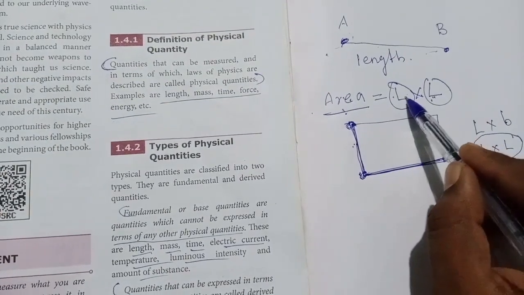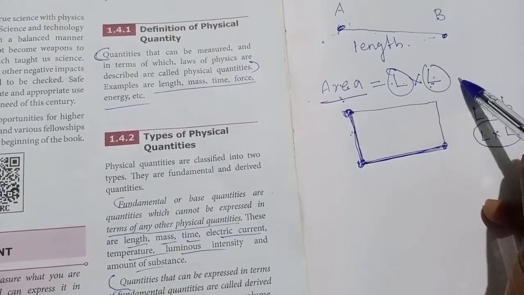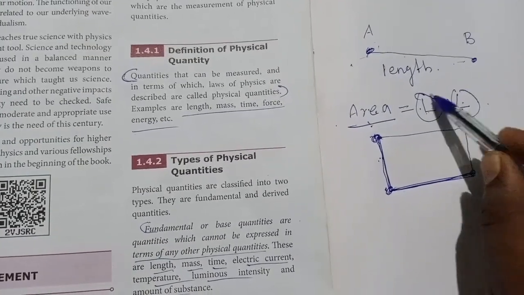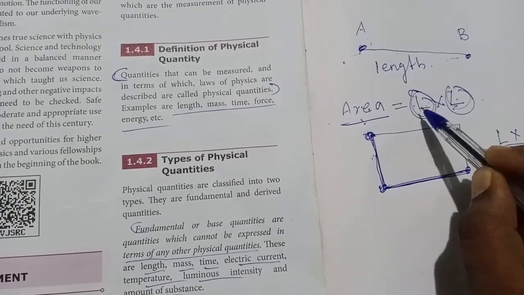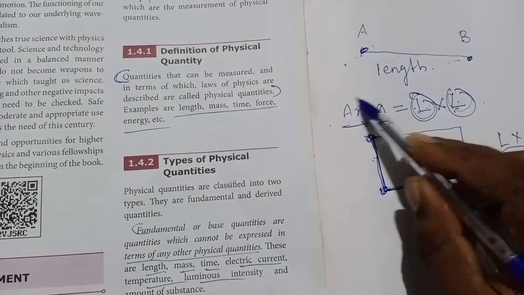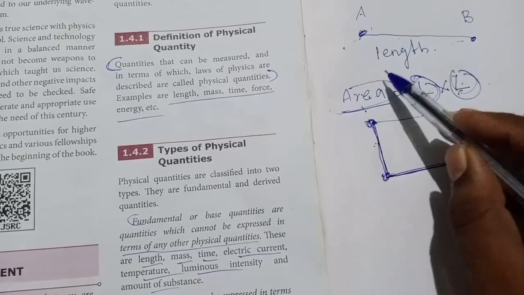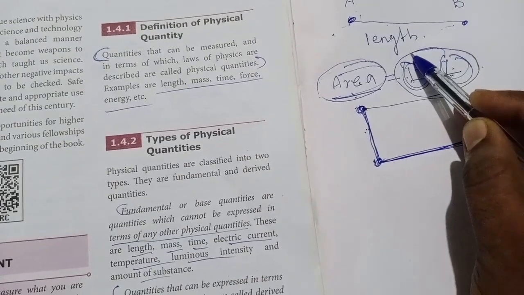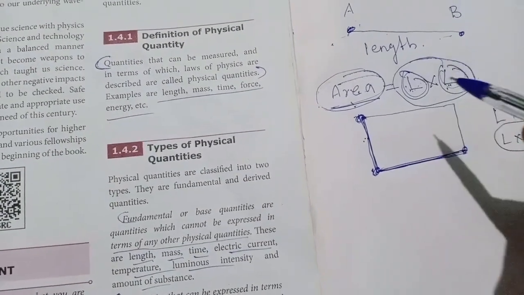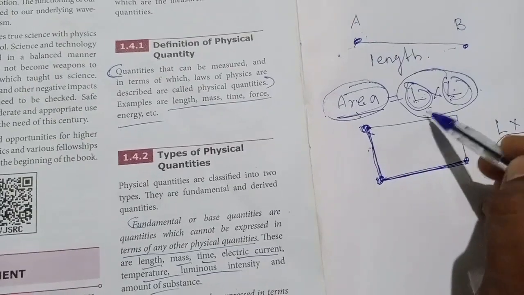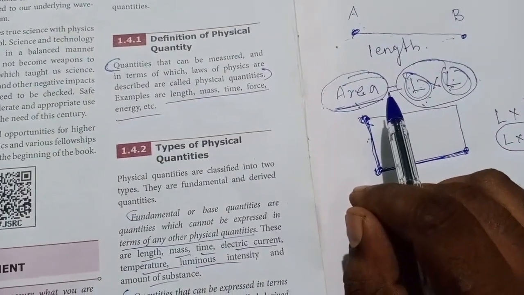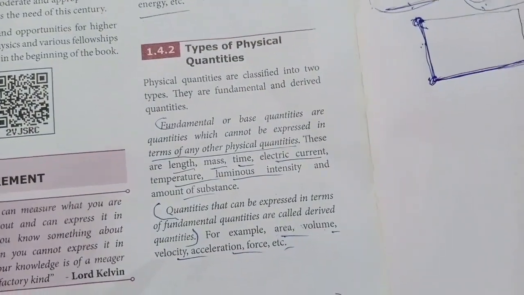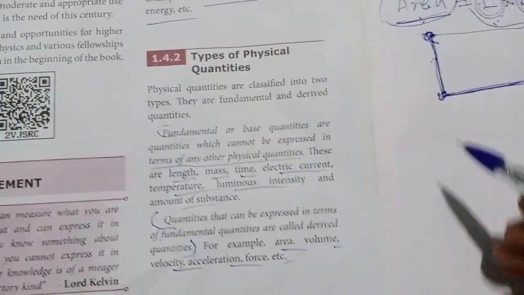Area means L into L, and L means length. Length is a fundamental quantity. So area can be expressed by using fundamental quantities. So this is what we can call a derived quantity: a quantity which can be expressed in terms of fundamental quantities is called a derived quantity.